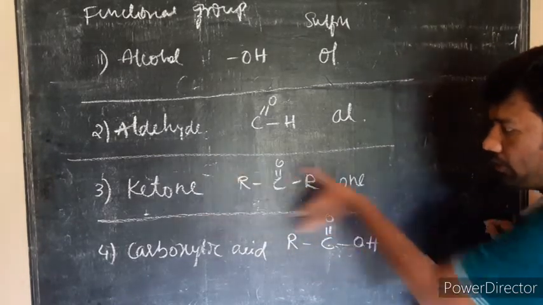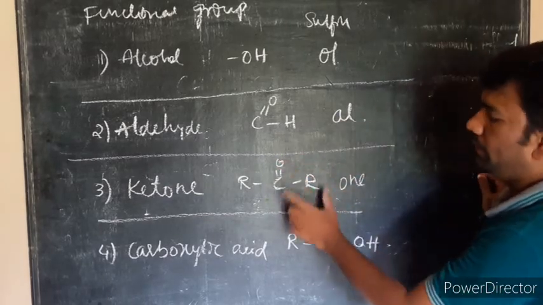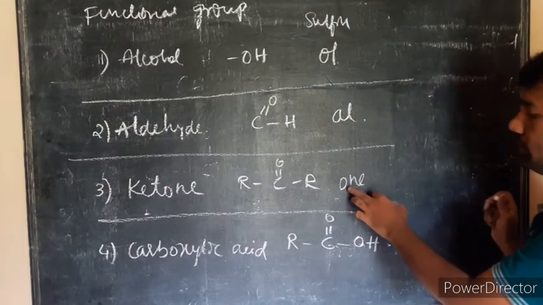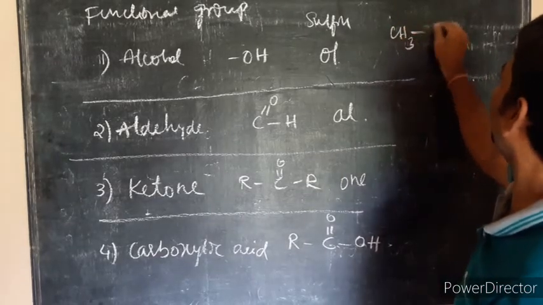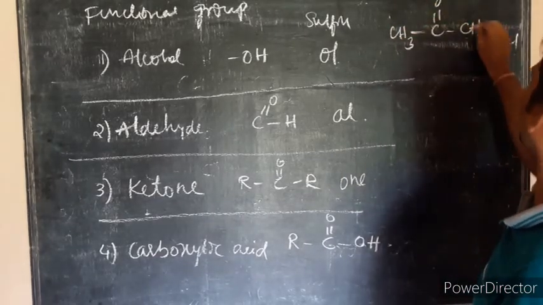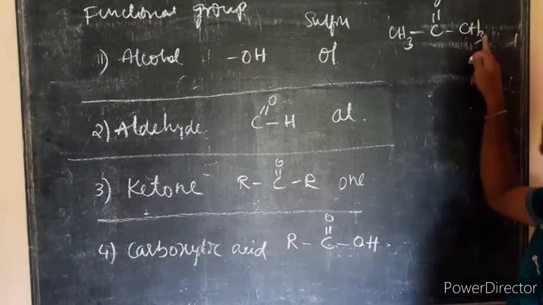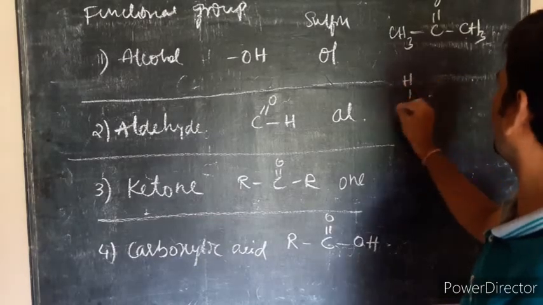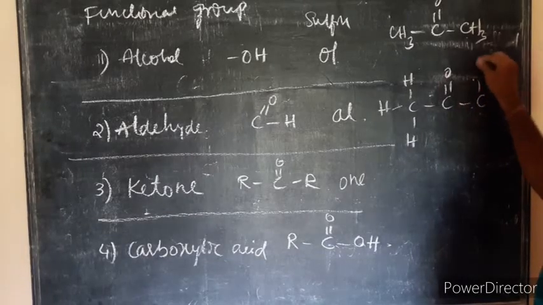If in any hydrocarbon the functional group CO is there, then it is considered a ketone. So I will consider CH3, CO, CH3. R is methyl, and one more methyl group, so the total is 3 carbons, written structurally as CH3COCH3.